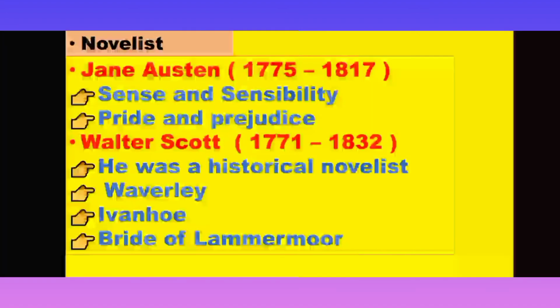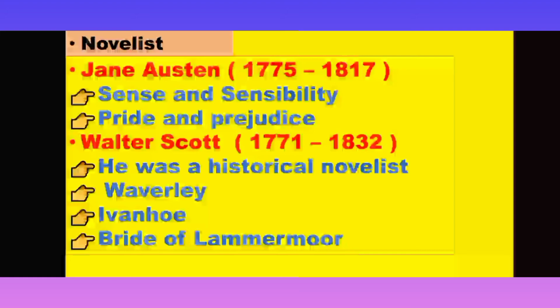Moving to the next, now we are going to have a look at the novelists of the Romantic Age. The first is Jane Austen. Her lifespan is 1775 to 1817, and the most important works are Sense and Sensibility, Pride and Prejudice. Next, Emma. Next, Mansfield Park. Next, Northanger Abbey, and the last is Persuasion. These are all important works belonging to Jane Austen.